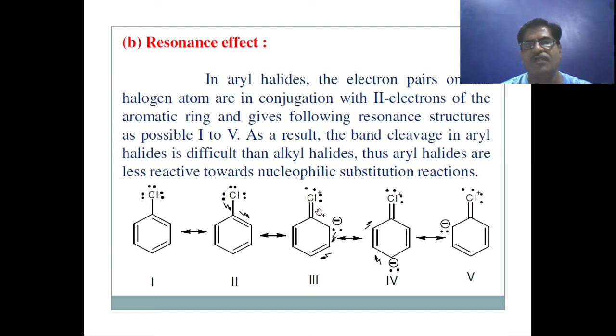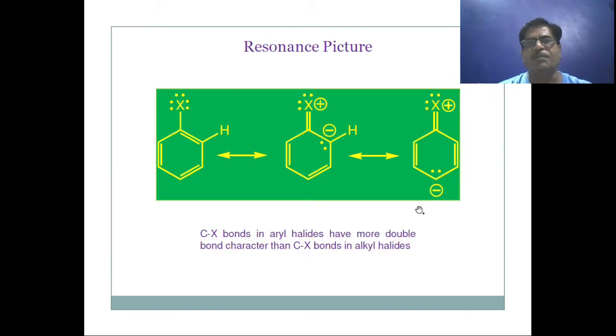So these resonance structures are observed. Due to resonance, the C-X bond in aryl halides has more double bond character than the C-X bond in alkyl halides.